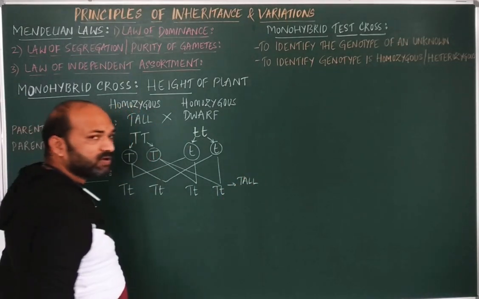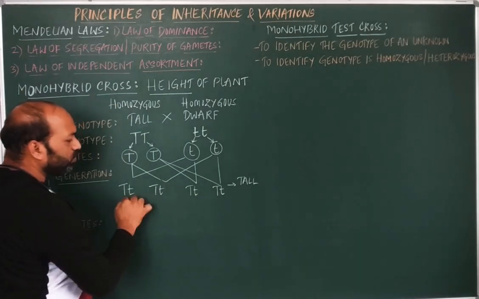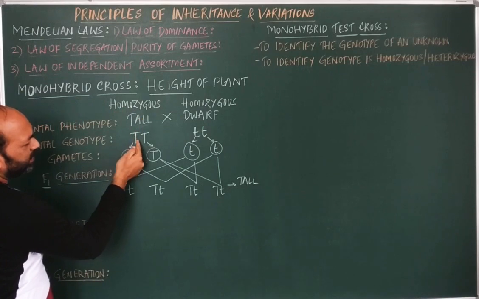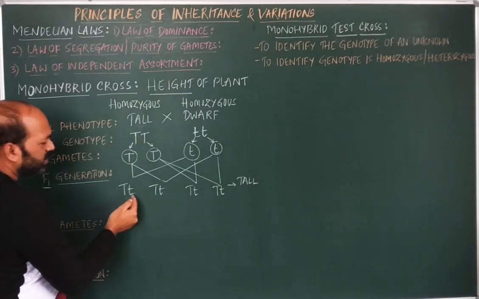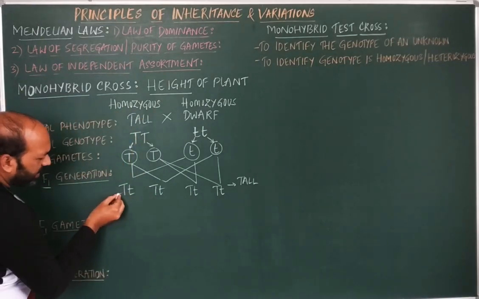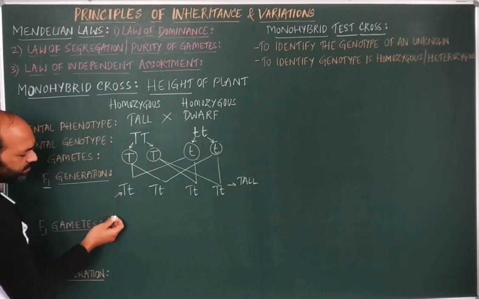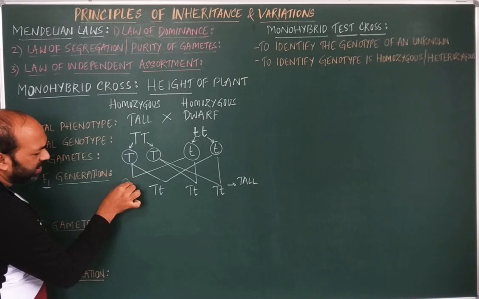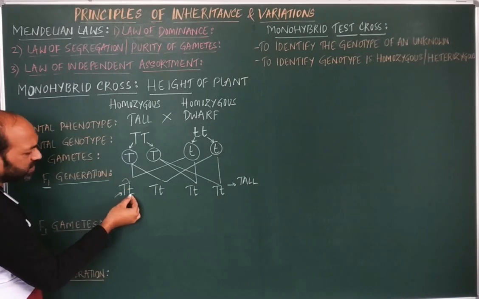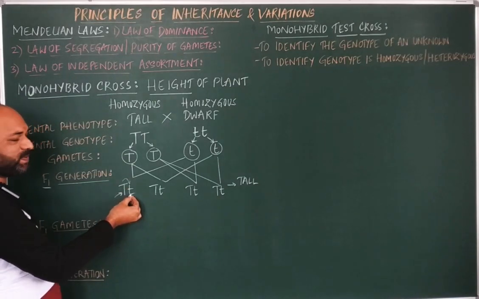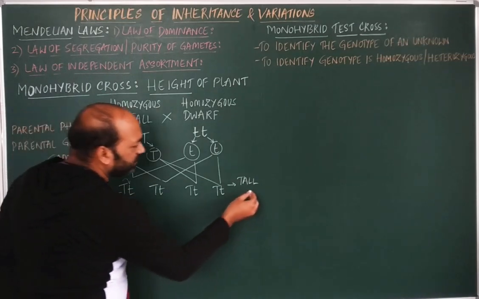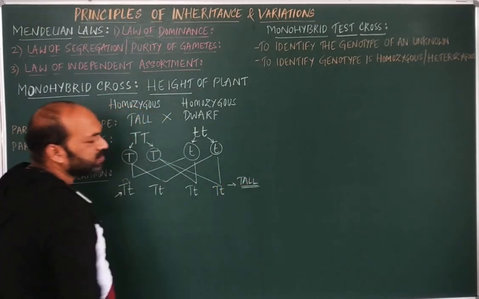And what kind of tall are they? They are heterozygous tall. Because you can see here, homozygous tall is capital T, whereas here, the dominant allele present in a hybrid will express by suppressing the recessive allele. So when the recessive allele is unexpressed, it is the expression of the dominant allele, thereby the phenotype we obtain is tall.